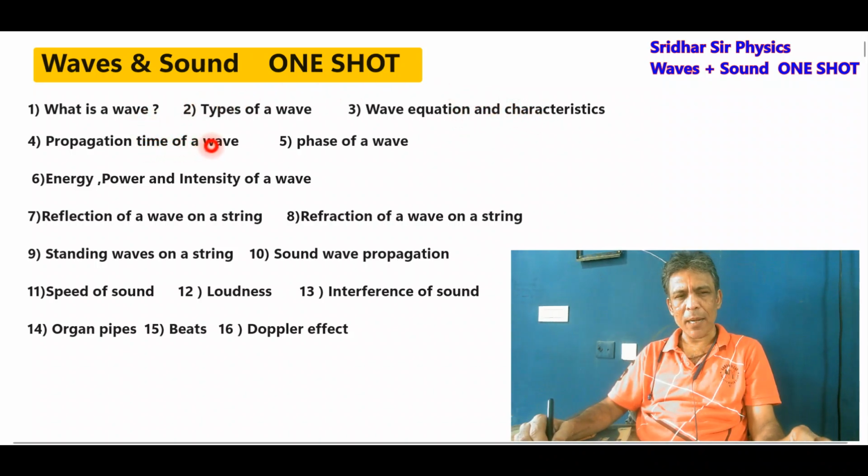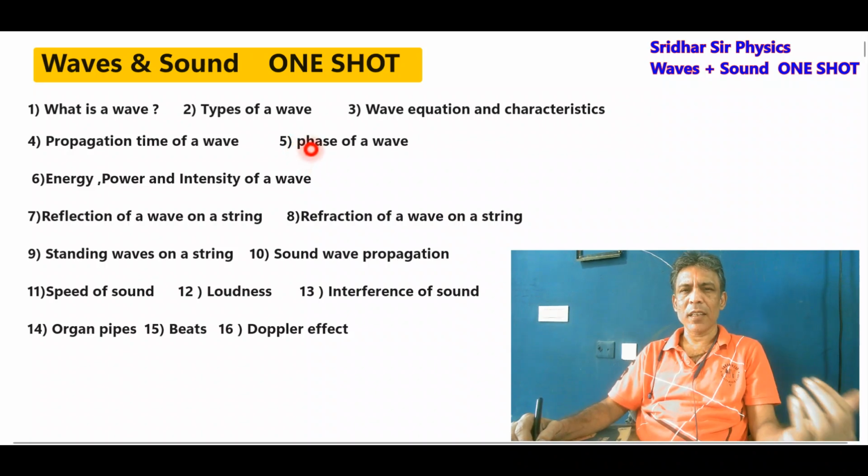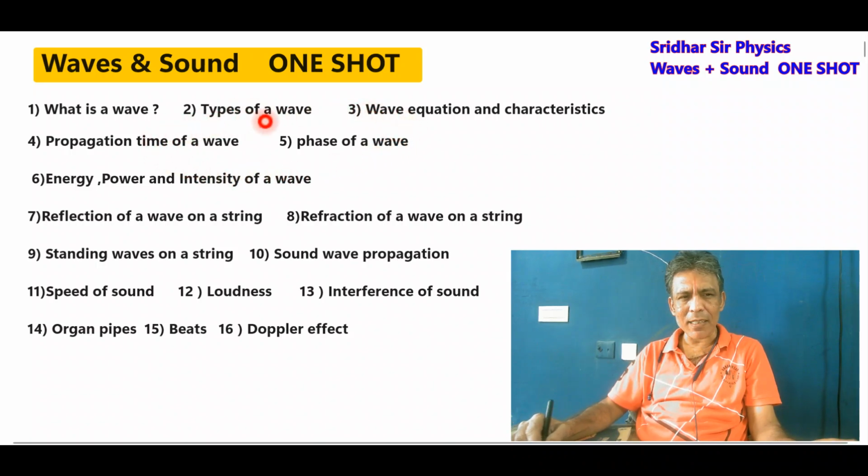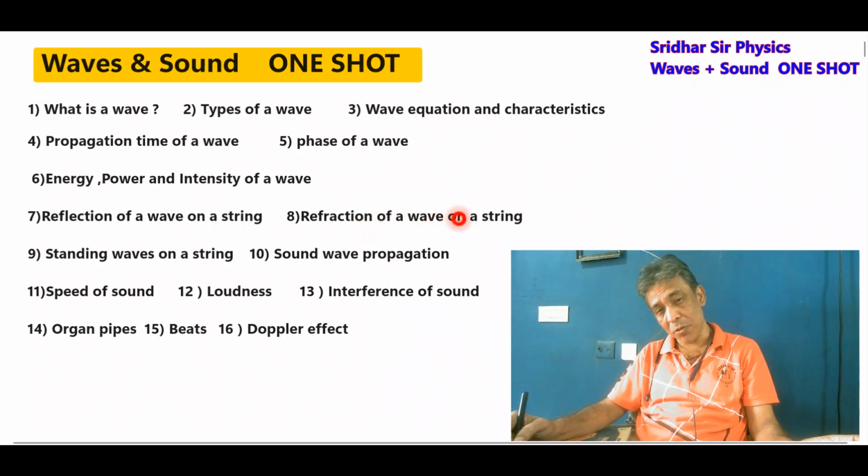Then the propagation time of a wave, the time taken by the wave to propagate. Then the speed of the wave, the phase of a wave, then energy, power and intensity of a transverse wave. This will become a basic, and will help you even for the sound chapter. It is purely conceptual and math oriented. Next, reflection of a wave at a closed end, like a wave propagating on a string reflected by a closed end, open end. Then refraction of a wave, when a wave moves from one medium to another medium, the related concepts and formulas.